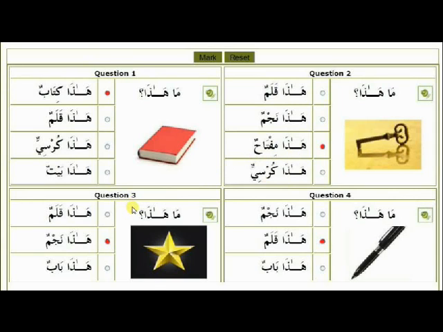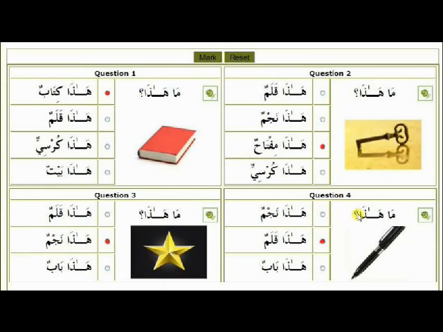Question number 3, we can see the photo of a star. Ma hada, what is this? Hada qalamun, this is a pen. Hada najmun, this is a star. Hada babun, this is a door. But the true answer is hada najmun.